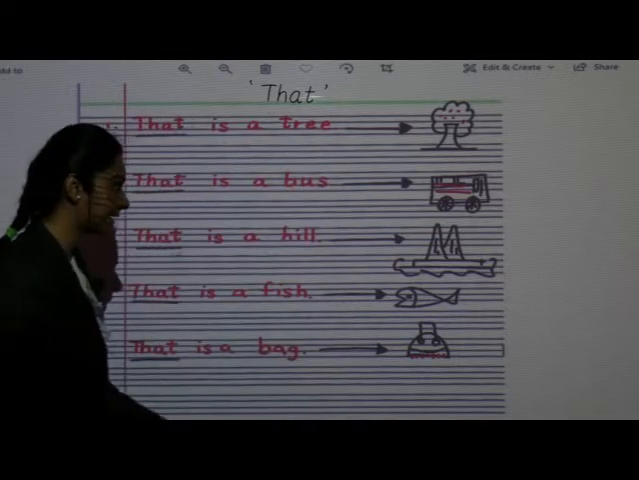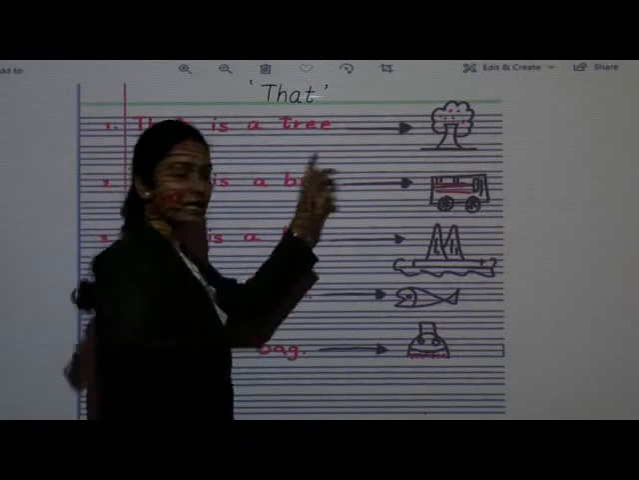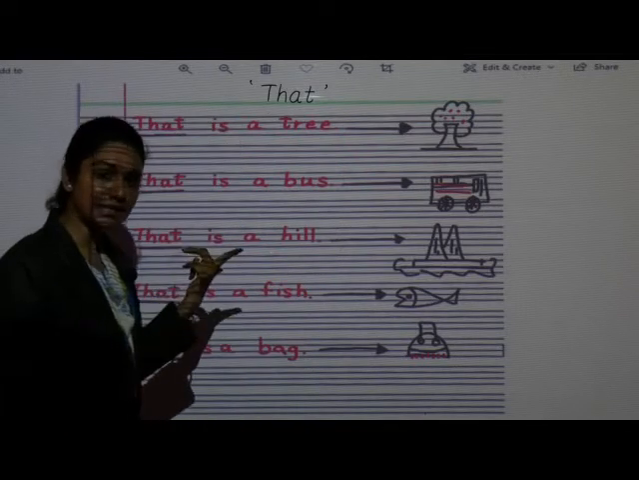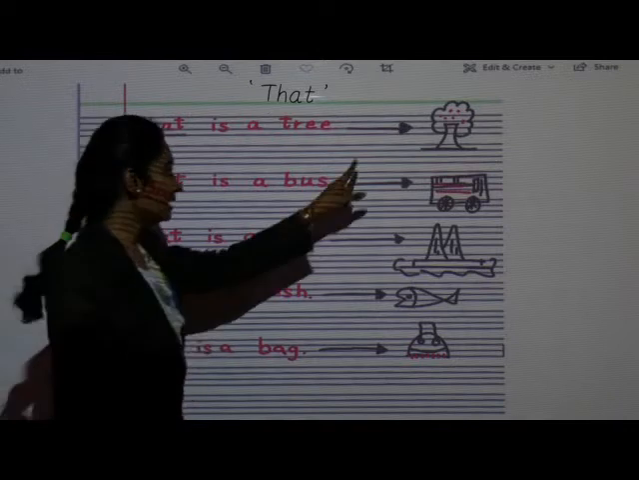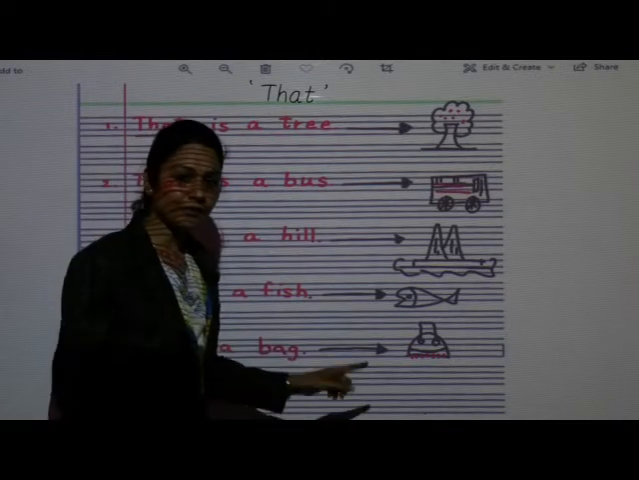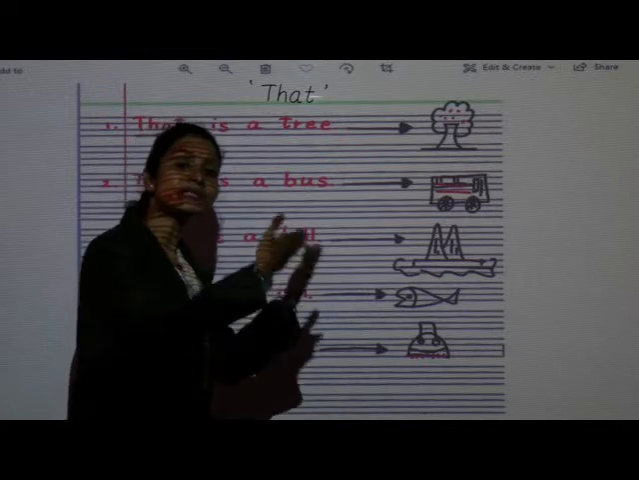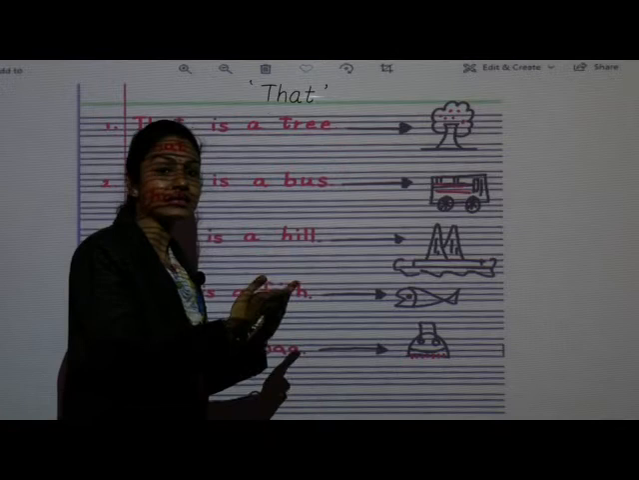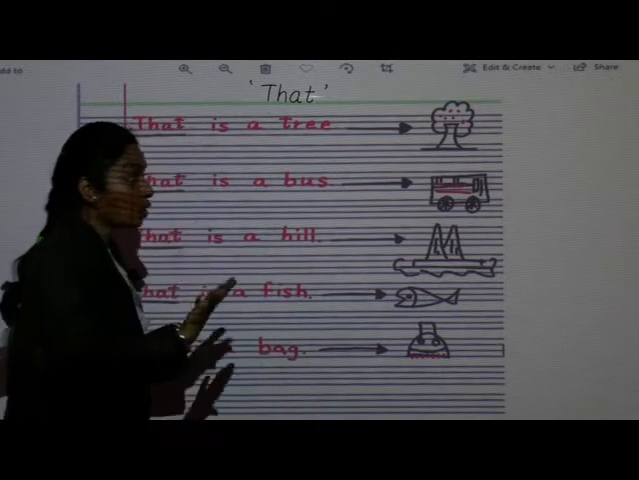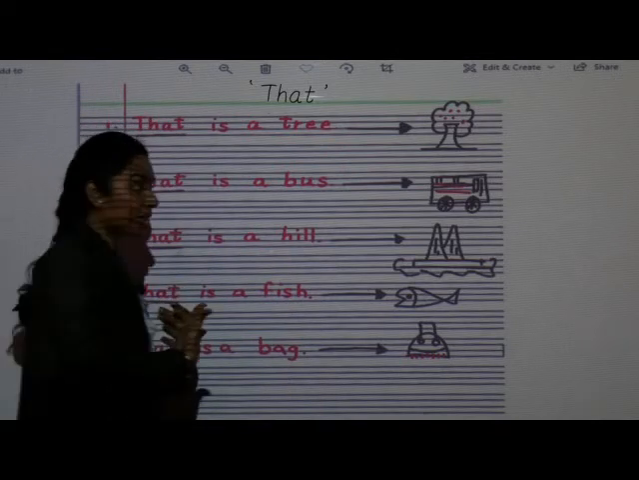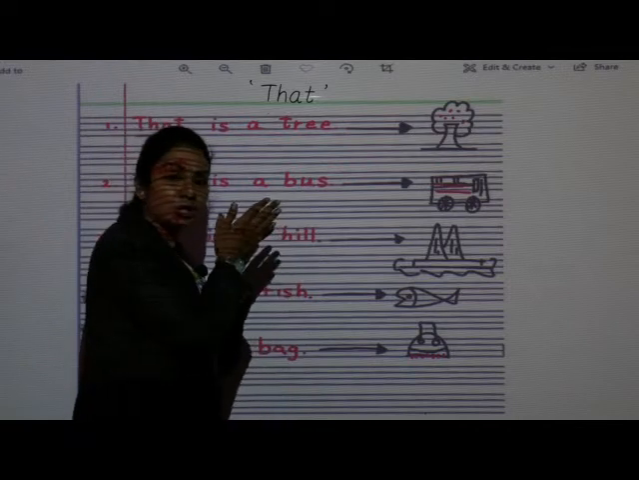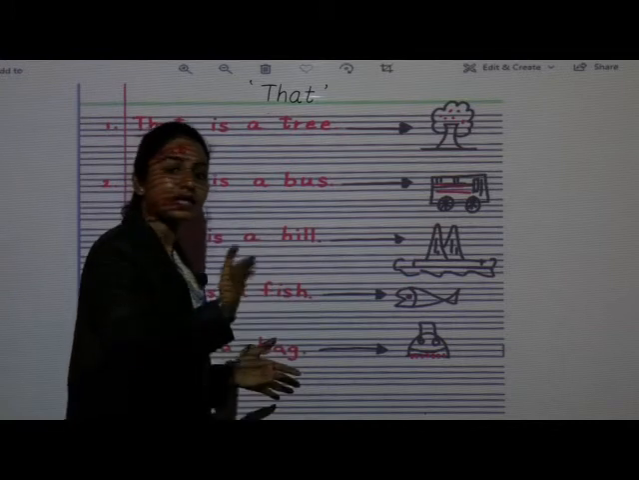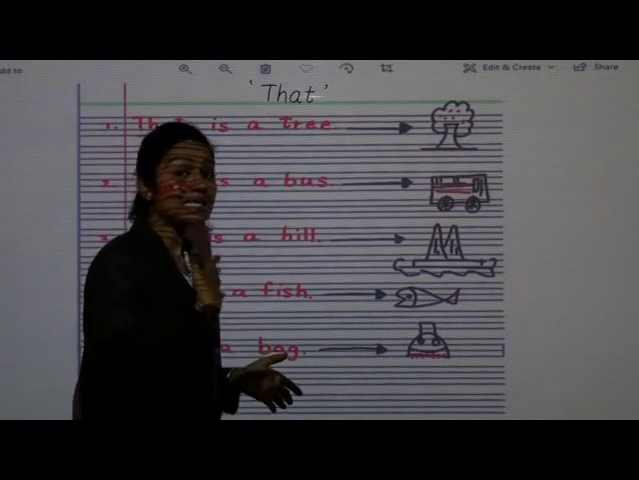Okay, these are 5 sentences. So if you will see, here one difference is there. In the sentences we learned before, these kind of arrows were not there. It means those things were near to us. When we were using this word, that time things and person is near to us. That time we use this word.